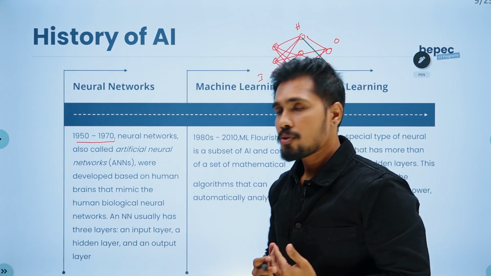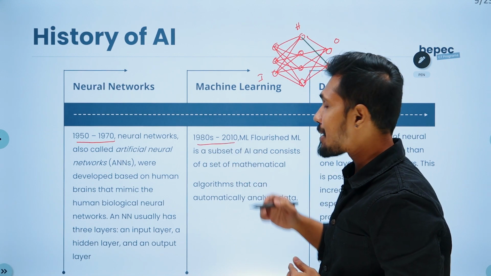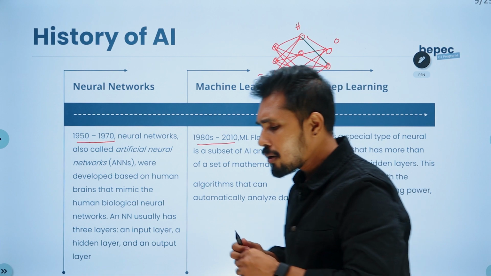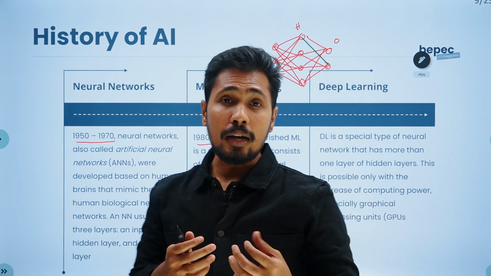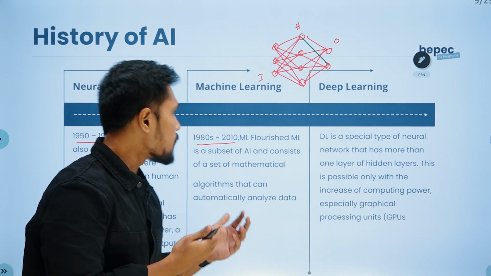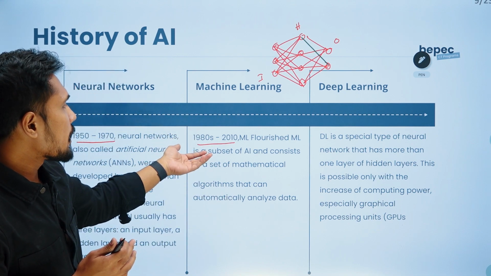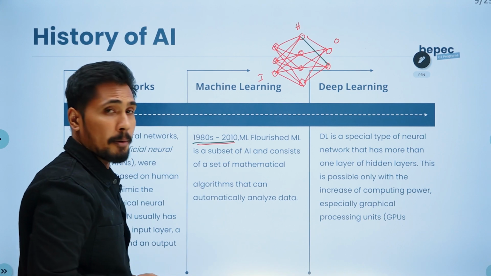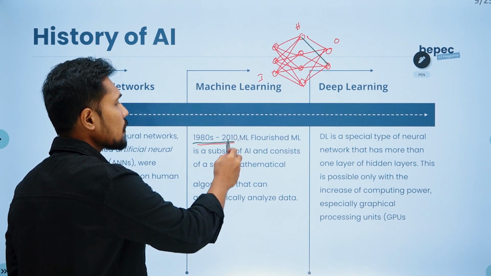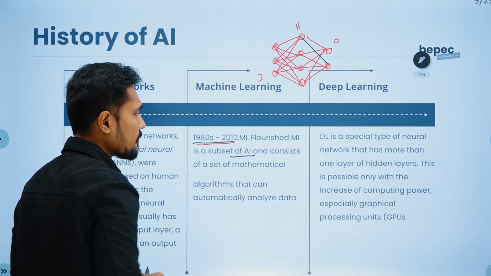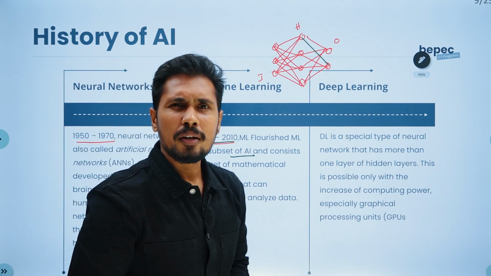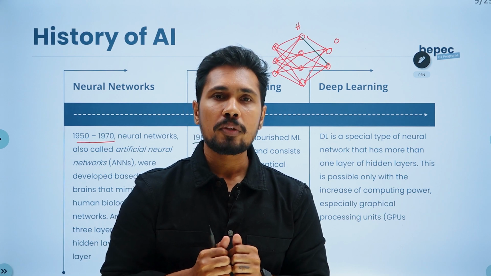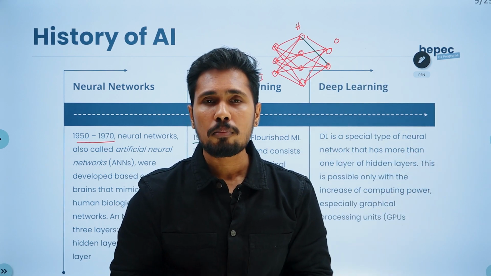After that, from the 1980s to 2010, we see the implementation of machine learning. Machine learning became hugely popular, and various companies, people, and researchers started inventing and using it from the 1980s to 2010. And if you notice, machine learning is a subset of artificial intelligence. People are curious what machine learning is able to do, so our next lecture is going to be on machine learning.